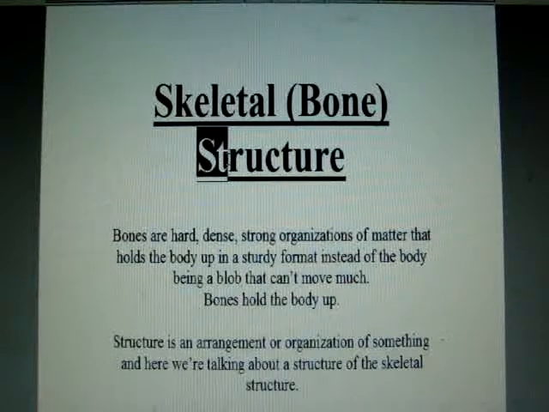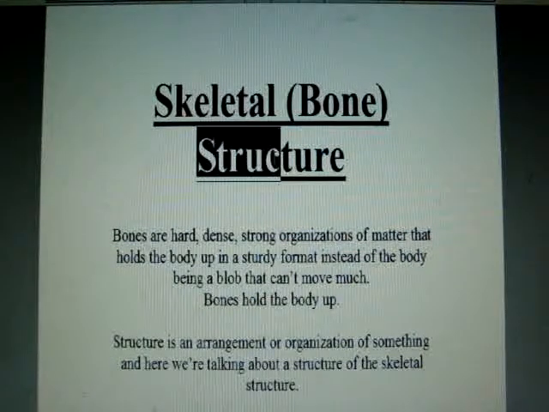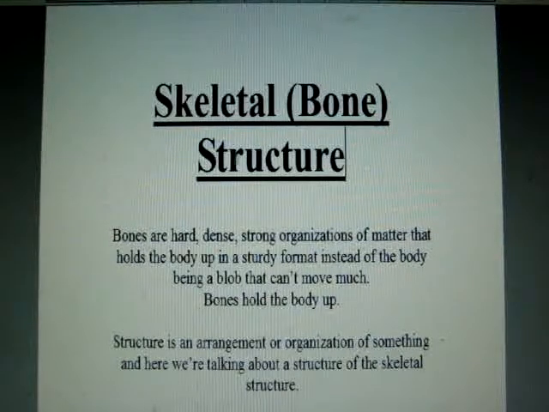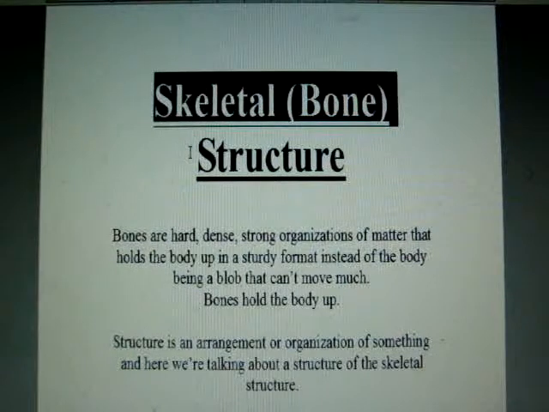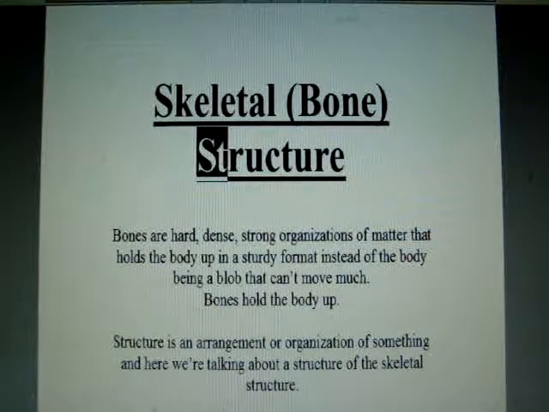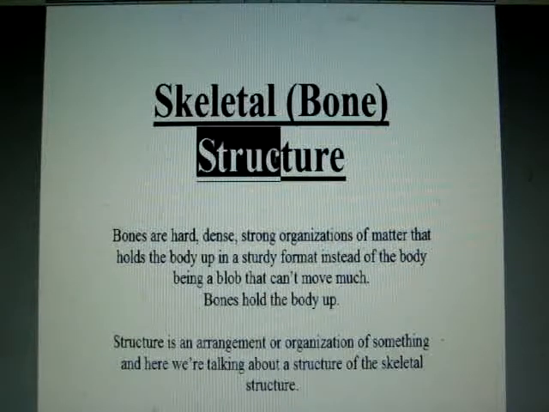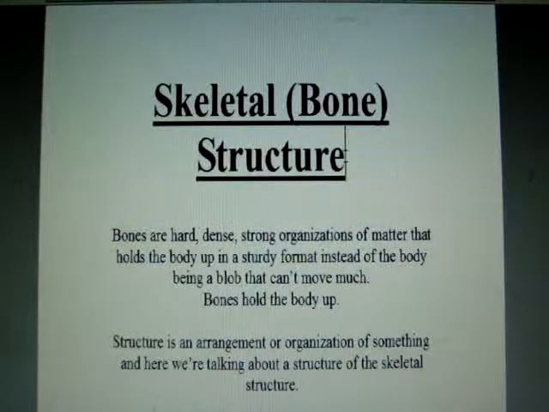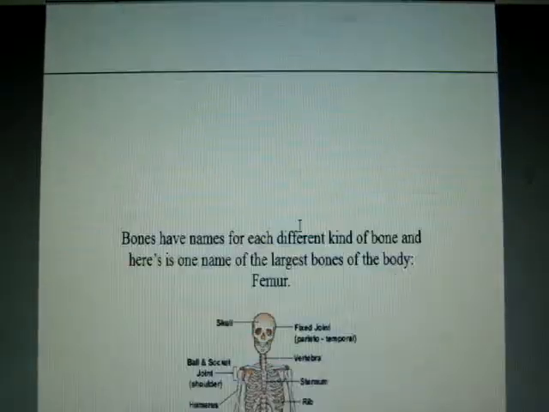S, t, r, u, c, t, u, r, e. The "ure" can be the sound. So the skeletal or bone, this word's structure. Structure. We'll go over it again. S, t, r, u, c, t, structure. So the skeleton or bone structure, and see here, we'll scroll down here.